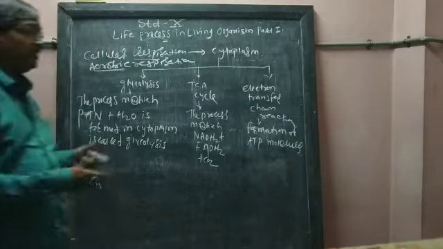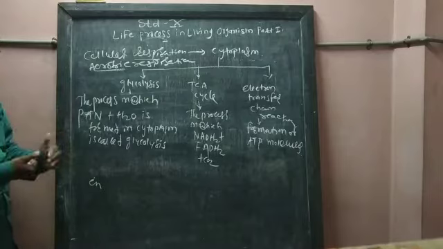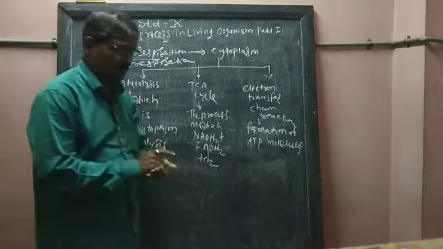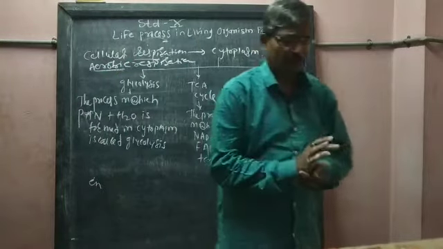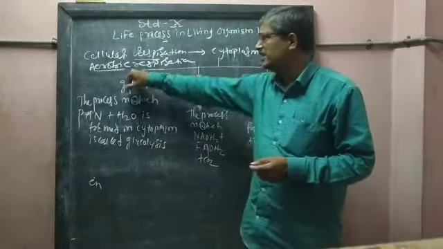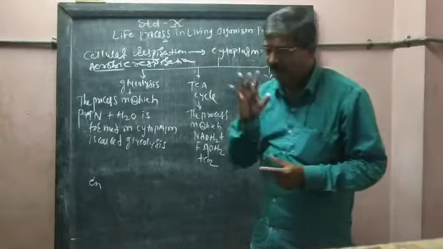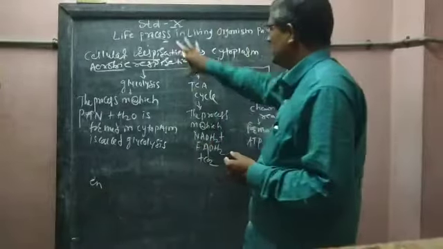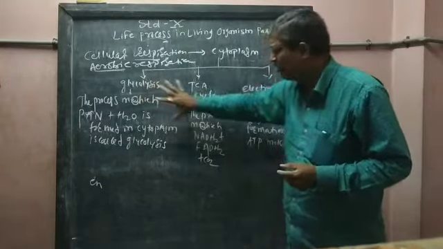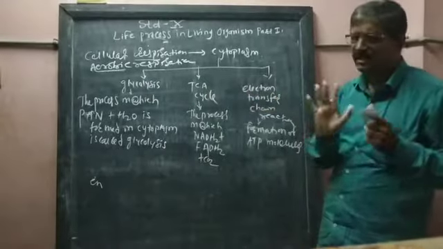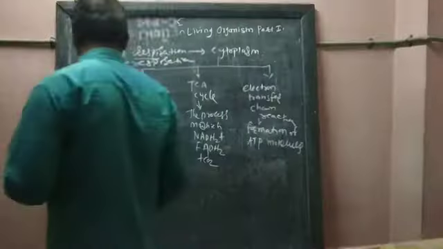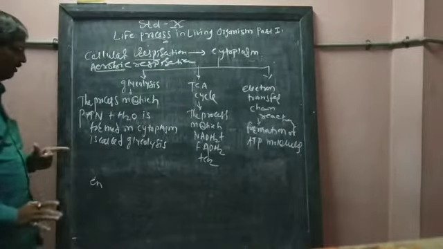Okay. See here, we are going to study about cellular respiration, cellular respiration in higher animals. In higher animals, aerobic respiration takes place, and it takes place in the cytoplasm. It has three steps. One is glycolysis, second one is the TCA cycle, and third one is the electron transfer chain reaction. So glycolysis, we will see now in more depth.